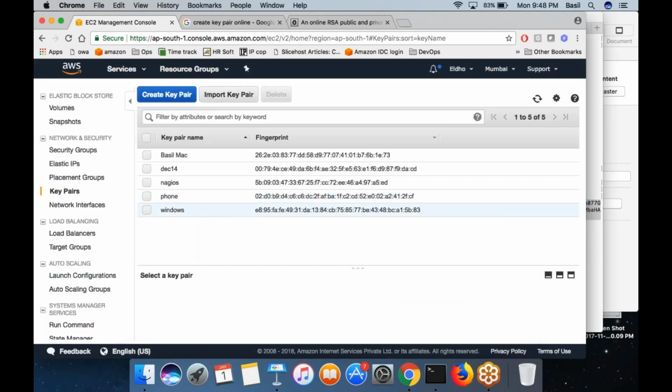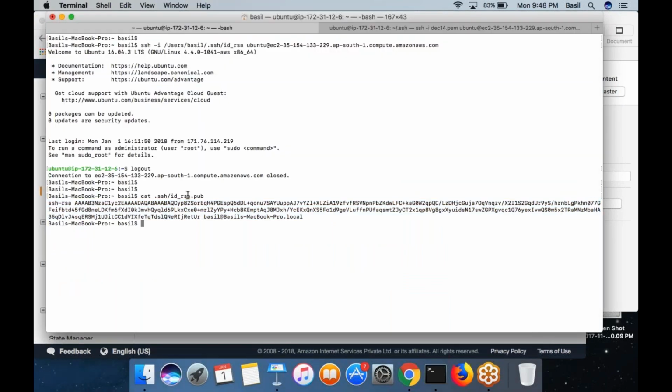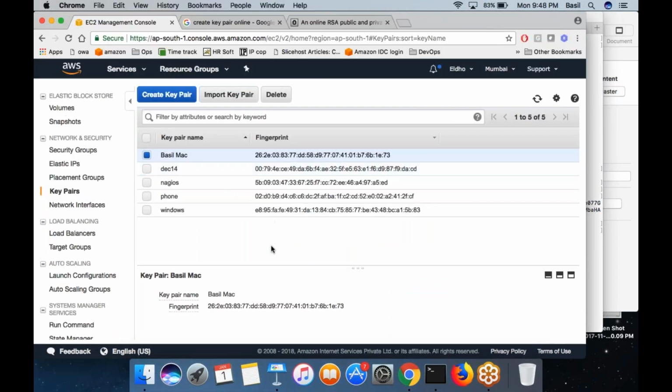Next time when I want to create a new machine, I can use this key to launch the machine. Then my Mac will automatically have access to that machine because the private key I already have in my laptop, in my Mac. This is also possible. So that's what a key pair is.